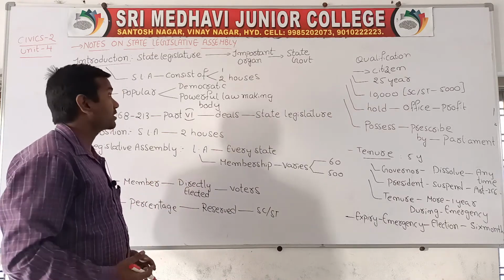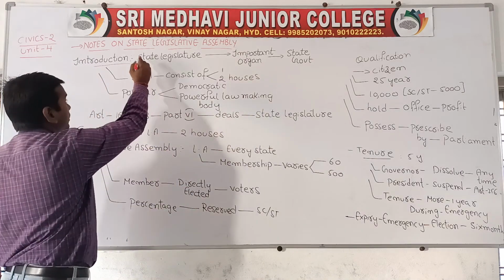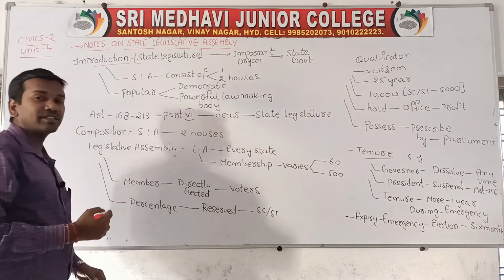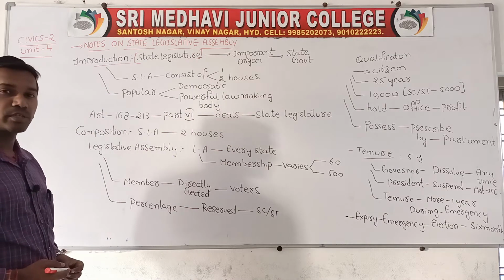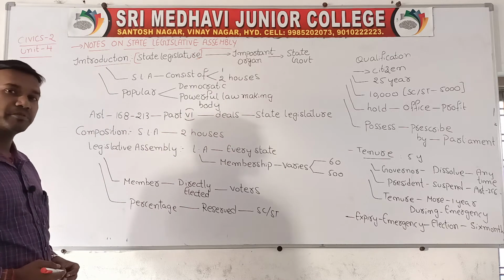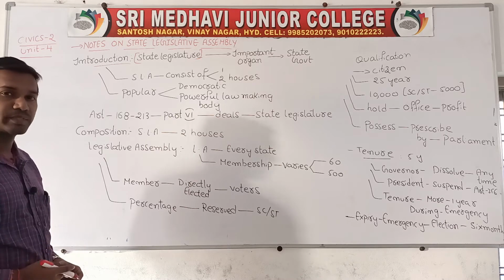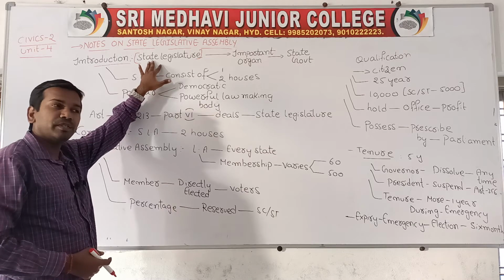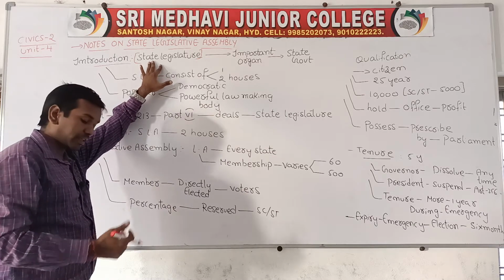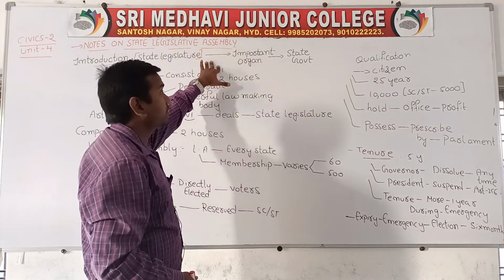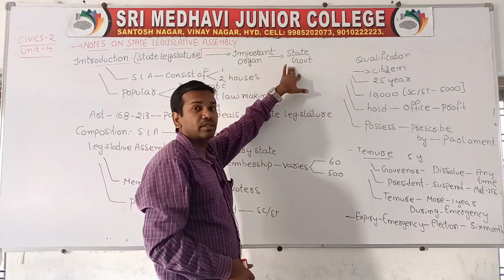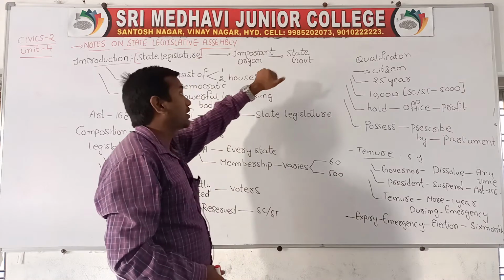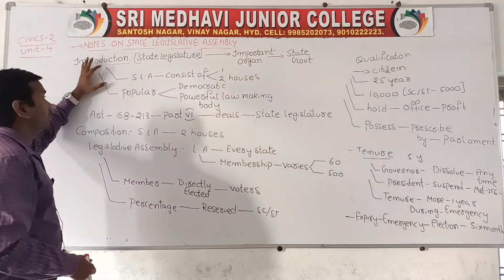State legislative assembly. We already know that at the central level, the parliament plays a very important role. Parliament is also called the law making factory. Similarly, at the state level we have the state legislative assembly. This is a law making factory at the state level, and it is one of the important organs of the state government. Next we'll go forward.